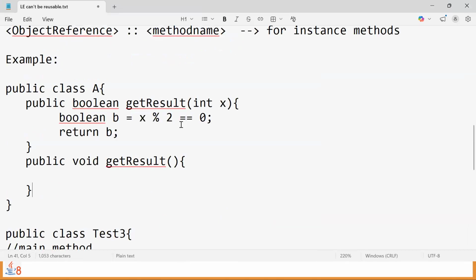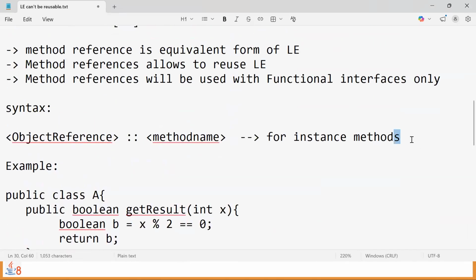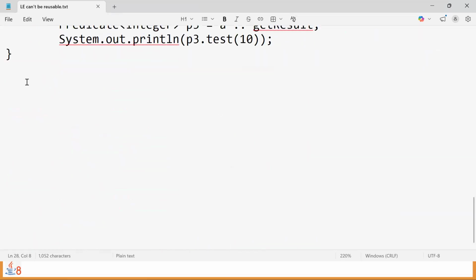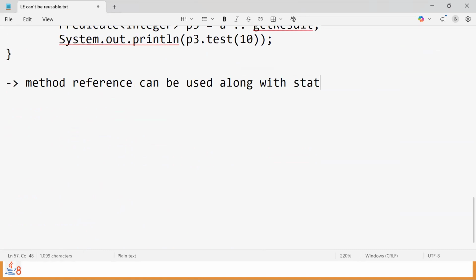Now we discussed one method reference example for instance methods only. Then what if the method is static? Is it possible to use static methods for method reference, or must we go for only instance methods? The next question, right? Yes, method reference can be used with static methods also. Method reference can be used along with instance. We can use static methods also.